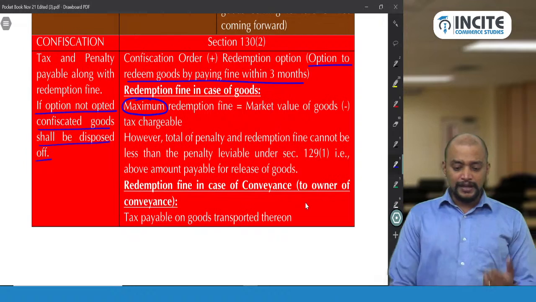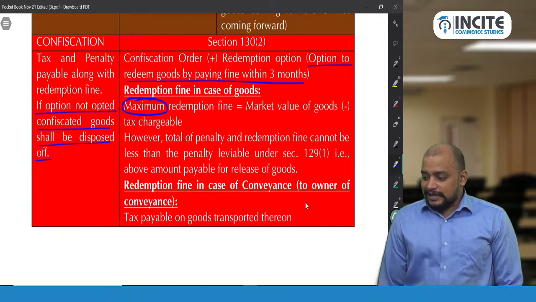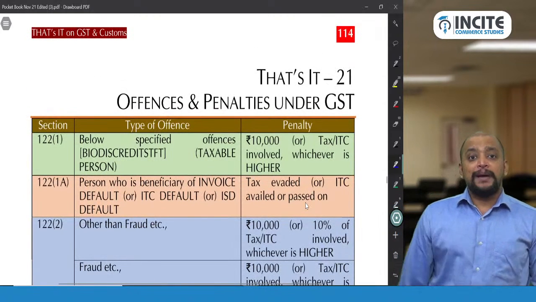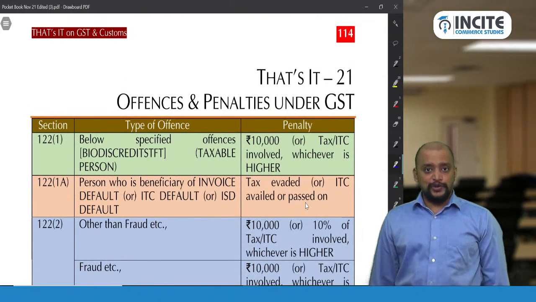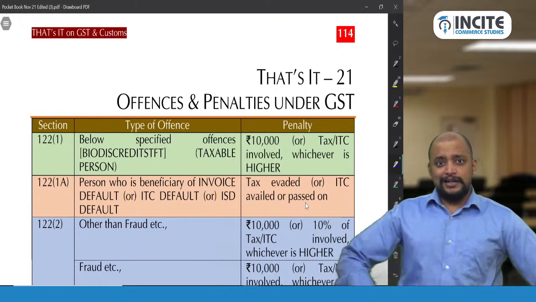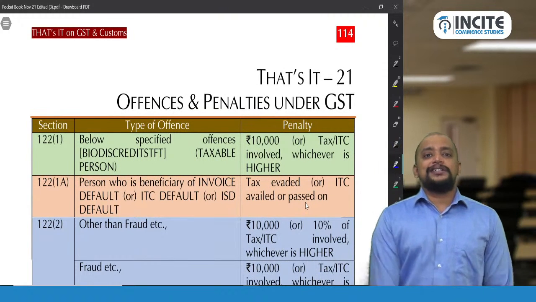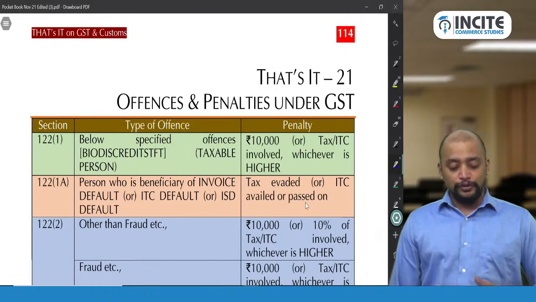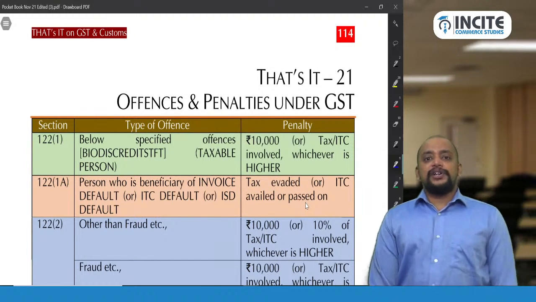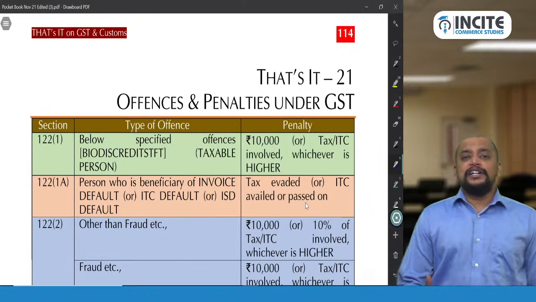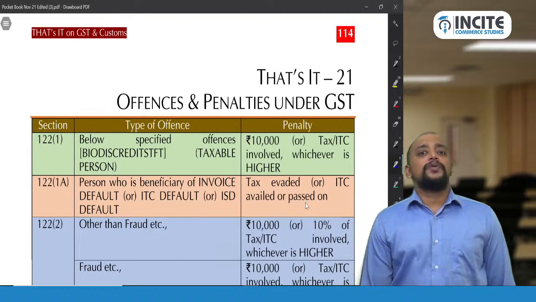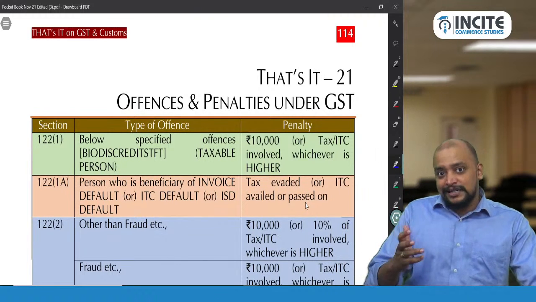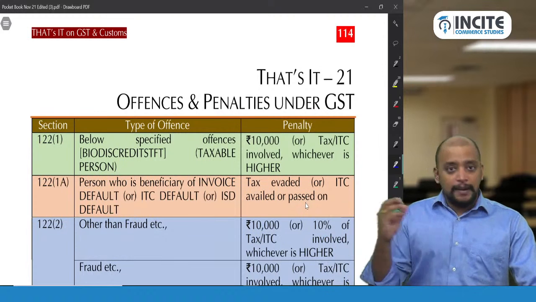Okay. Then the next area that we are moving on to is offences, penalties and prosecution. This is a little bit bigger one compared to search, seizure and confiscation. You can see in the next page, page number 114, there are a few sections, section 122, 123, 124, 125, which deal with certain offences for which the penalties are applicable.